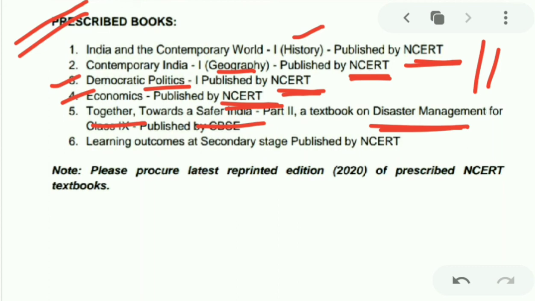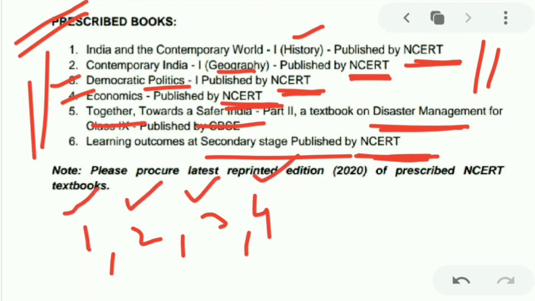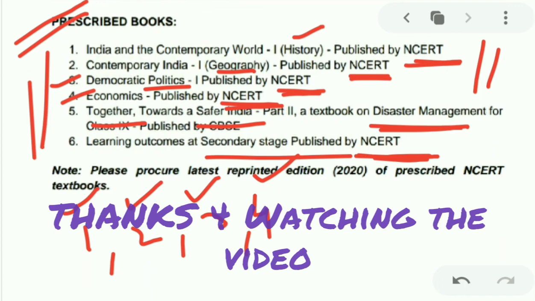Number 6 is Learning Outcomes at the Secondary Stage, published by NCERT. Apart from all these books, I think the first four, for history, geography, civics and economics, are all important and you should buy them. That's it for the updated syllabus for the 2020-21 session of SST.